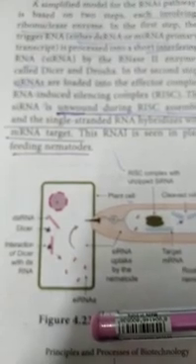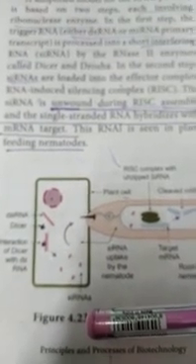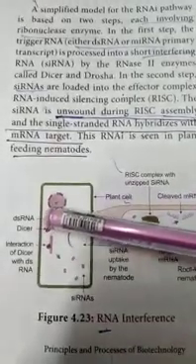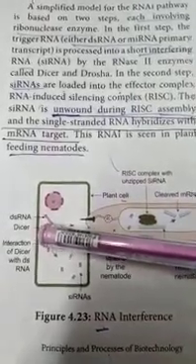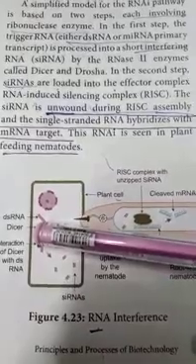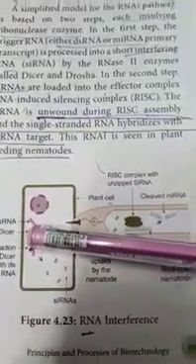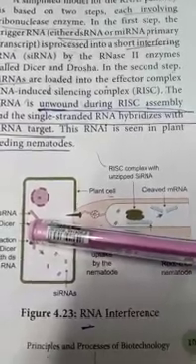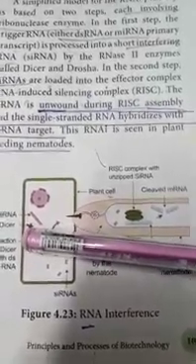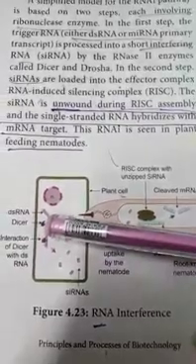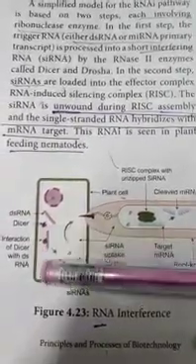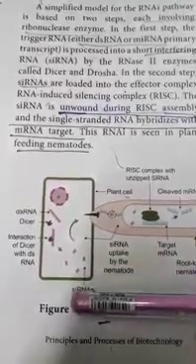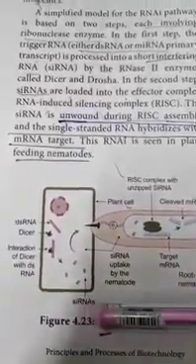This is the diagrammatic expression of RNA interference. In the first step, double-stranded RNA is processed into short interfering RNA by the action of the enzyme Dicer or Drosha.